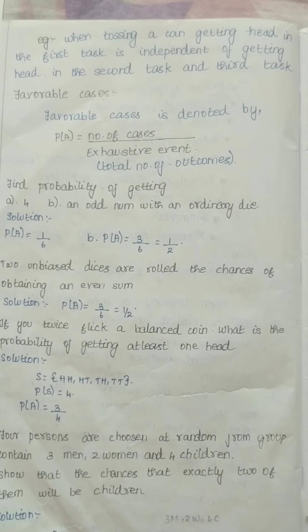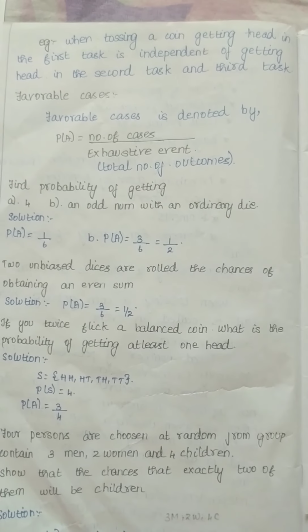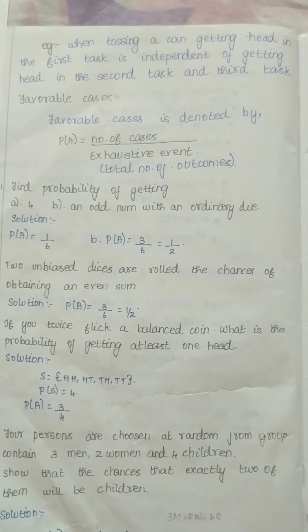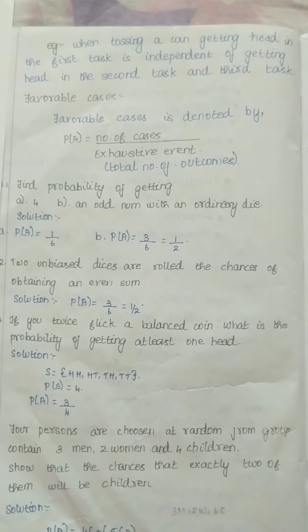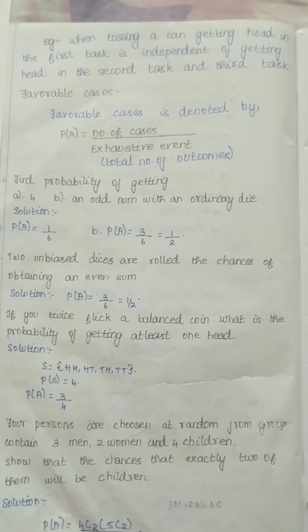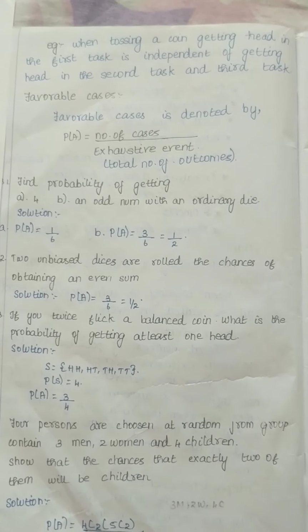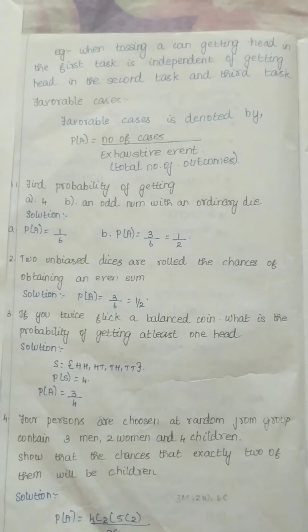Next we are going to see the important definition, favorable cases. Probability of A is equal to number of favorable cases divided by exhaustive event, that is total number of all possible outcomes. Let us see some examples now. Find the probability of getting 4, and the second question is an odd number with an ordinary die.